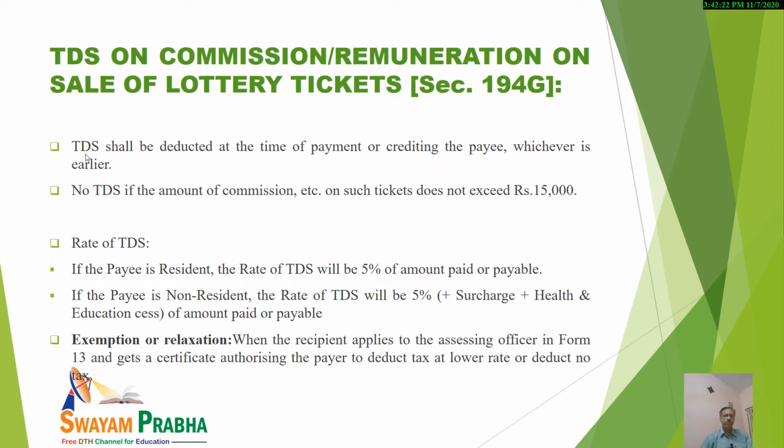And if it is more than this ceiling amount, in that case what would be the rate of TDS? Kindly note, if the payee is a resident, the rate will be 5% of the amount payable. In case the payee is non-resident, the rate of TDS will be 5% plus surcharge plus health and education cess of the amount payable. This is the change.